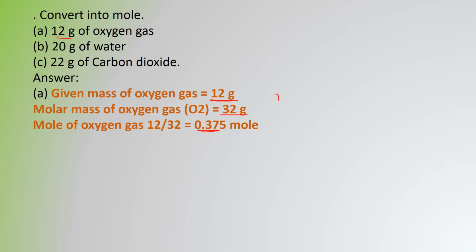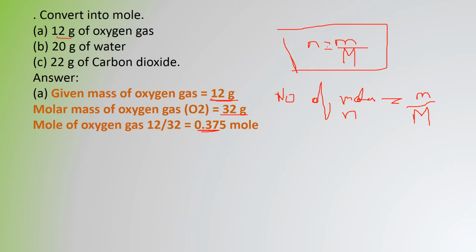Always remember the formula: number of moles is equal to mass by molar mass. It is always given like this, where small n is equal to small m divided by capital M. So this is the formula which we are using always.